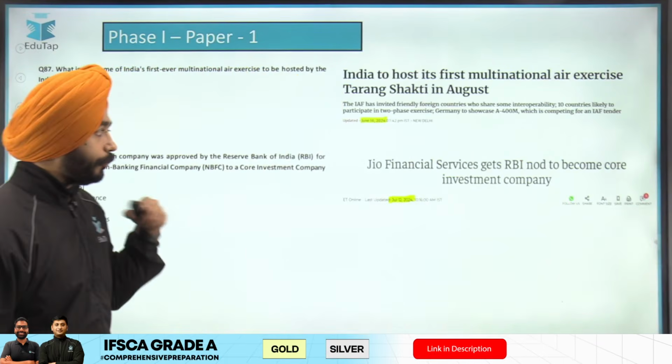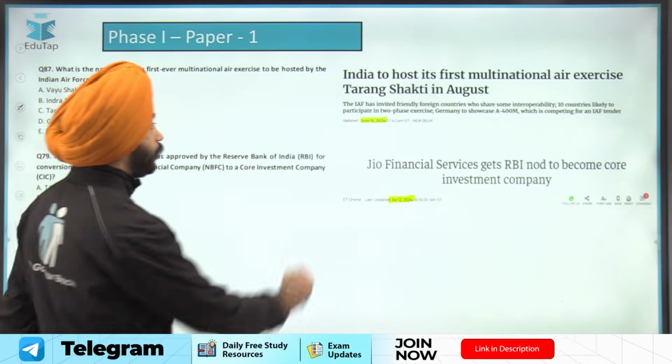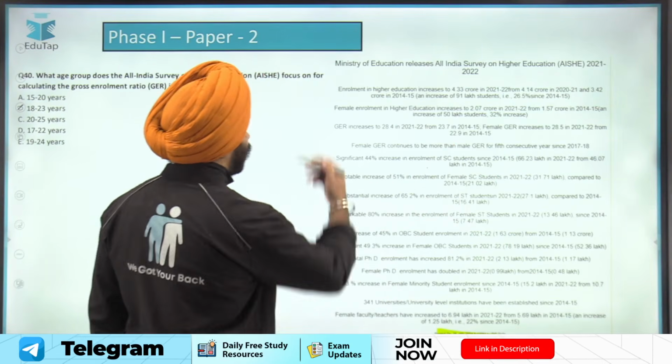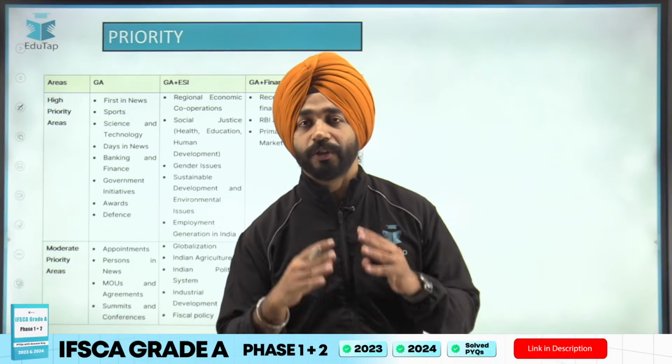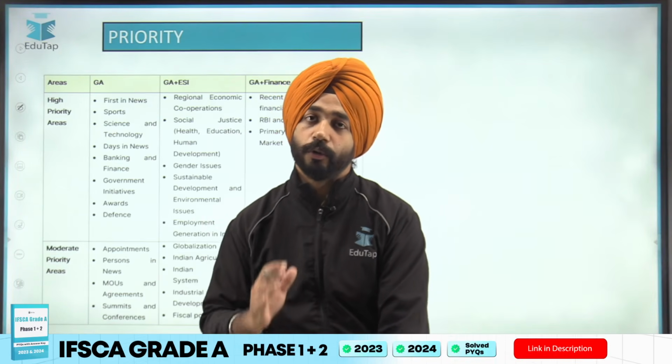Okay, ji. Now, again, you can see the sources. It was from The Hindu, it was from Economic Times, and it is from Press Information Bureau here. Now comes the question of what the high priority topics are, where you should invest more and more of your time here.